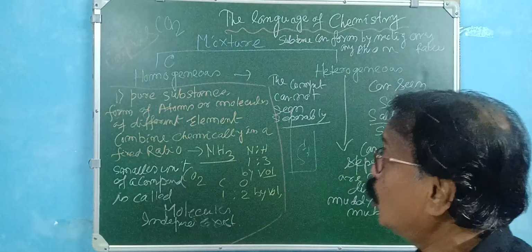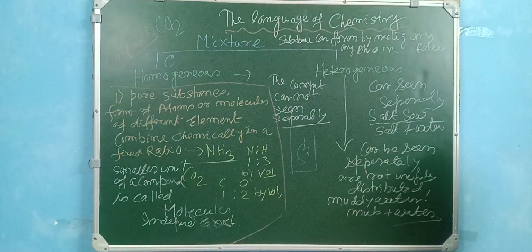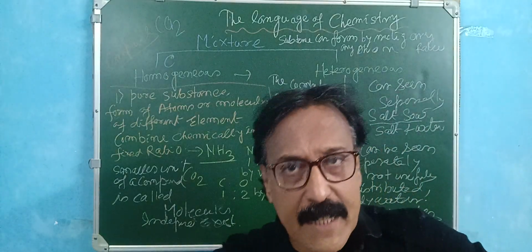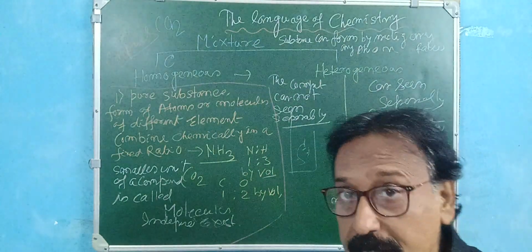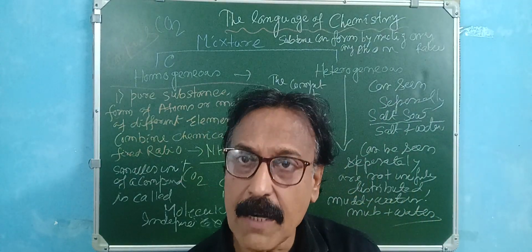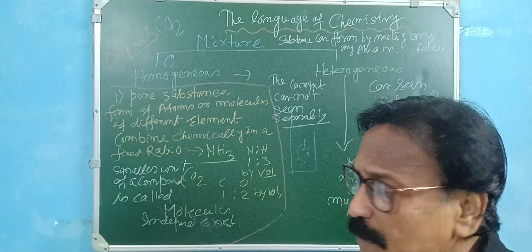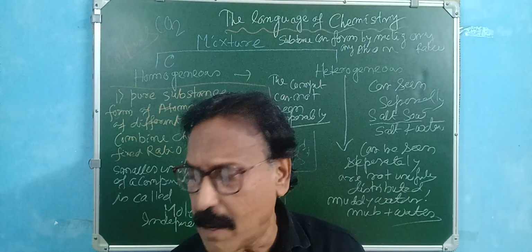Okay, and a mixture is of two types, homogeneous and heterogeneous. Homogeneous means equally distributed: you cannot see the components in it, and each and every corner has the same component. But heterogeneous is not equally distributed, and you can see the components in it.